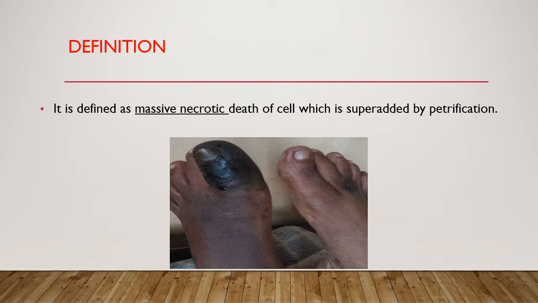In the case of leprosy, the organ is naturally cast off, but in gangrene the surgical removal is most important. Gangrene means the massive necrotic death of cells which is superadded by putrefaction. Here is an example of senile gangrene. Gangrene mostly occurs in the extremities.